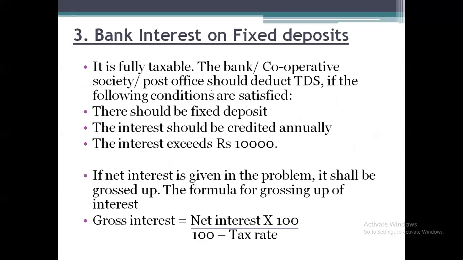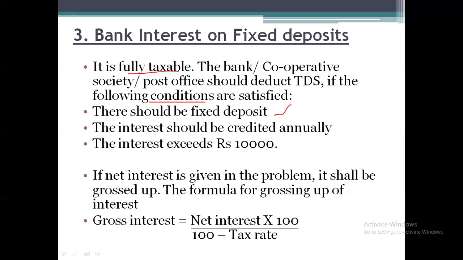Third, an important one: bank interest on fixed deposits. This interest is fully taxable under the head income from other sources, and the bank has the right to deduct tax at source if the conditions are satisfied. The first condition: there should be a fixed deposit.